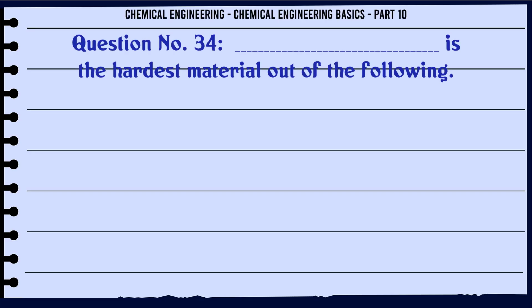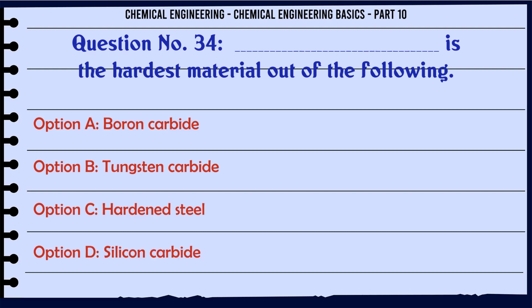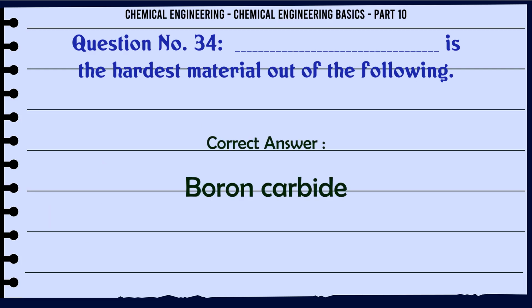Which is the hardest material out of the following? A. Boron carbide. B. Tungsten carbide. C. Hardened steel. D. Silicon carbide. The correct answer is boron carbide.